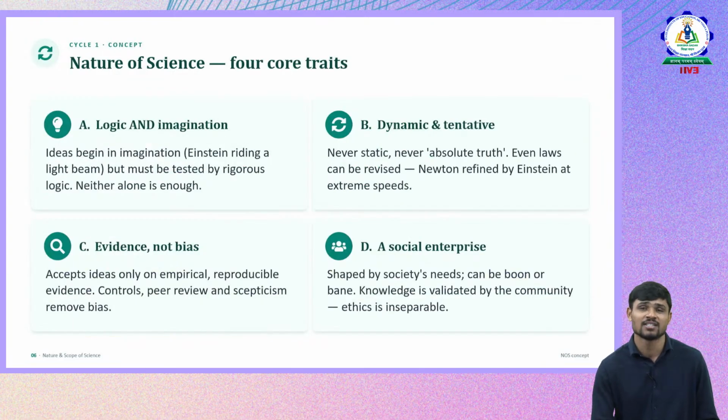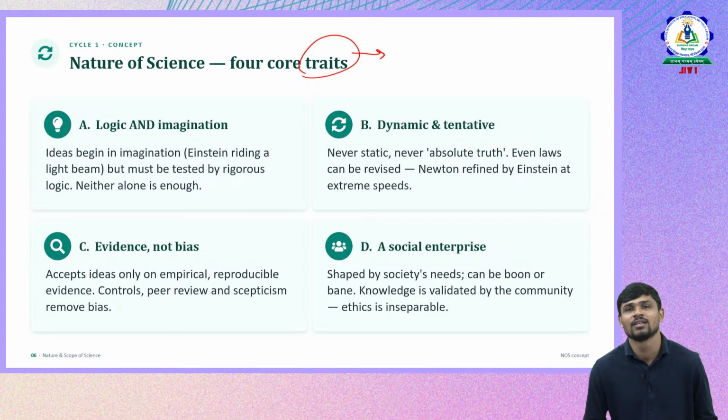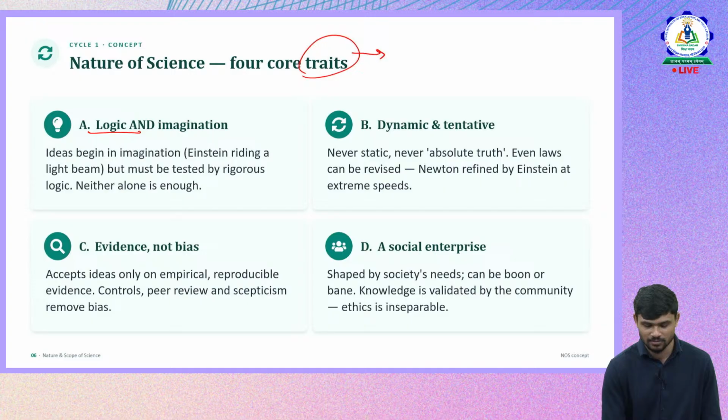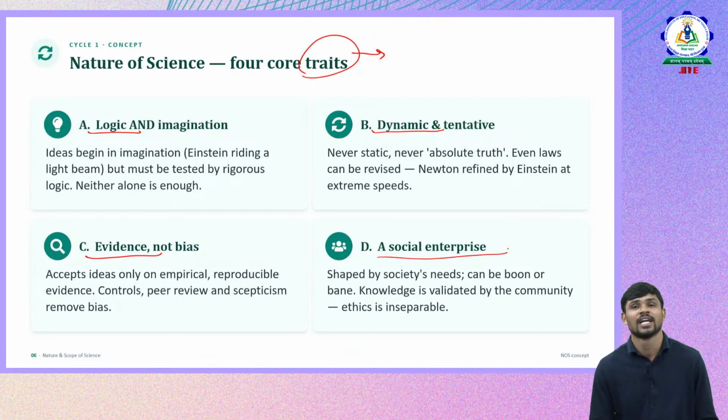So we'll discuss some concepts related to the question that we discussed now. Nature of science has four traits. Traits are nothing but characteristics. Don't forget, traits here means characteristics. So the characteristics of science: science is logical, science is dynamic, science needs evidence, and it is a social enterprise. Let us understand these characteristics in detail.